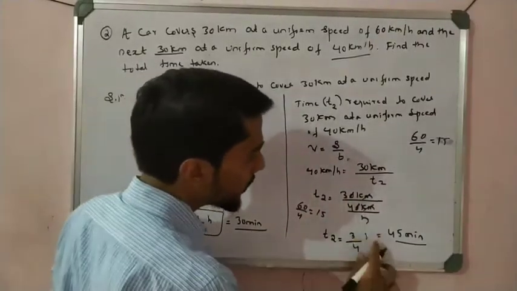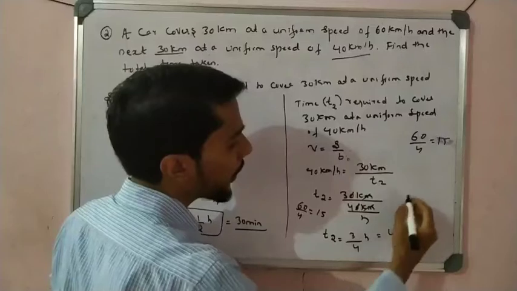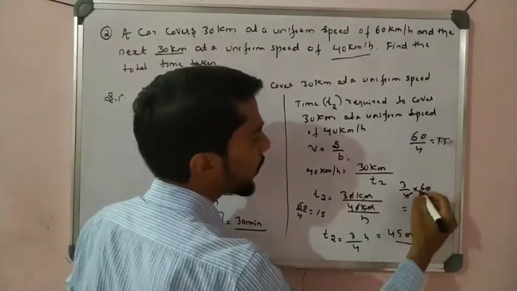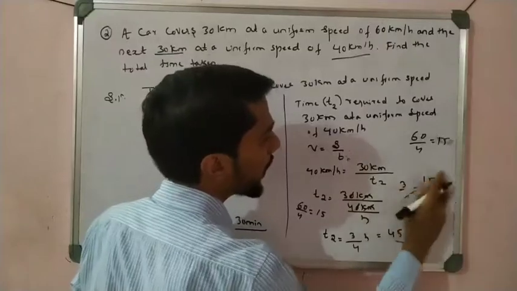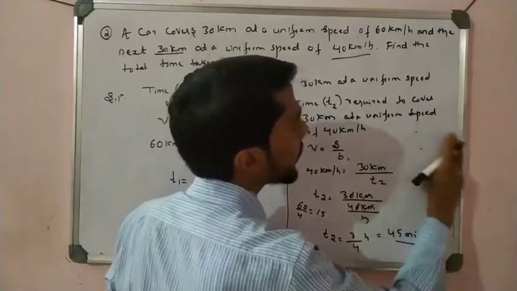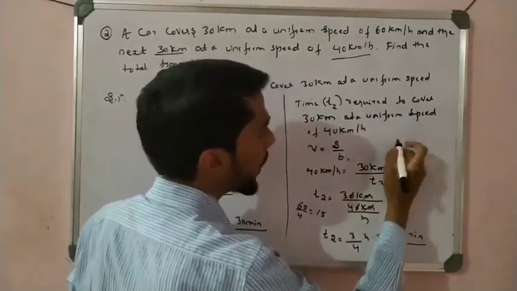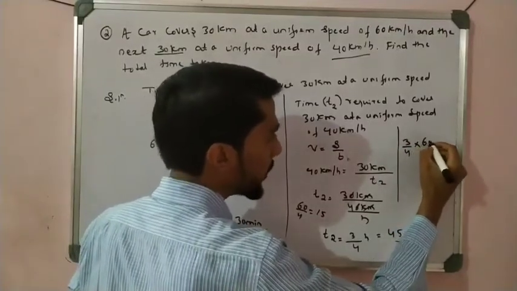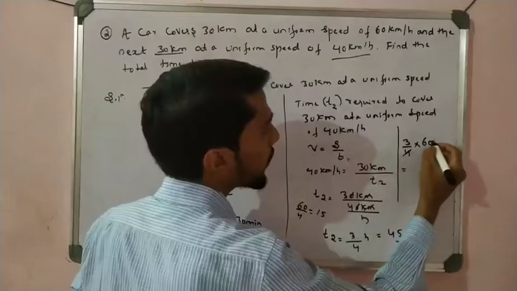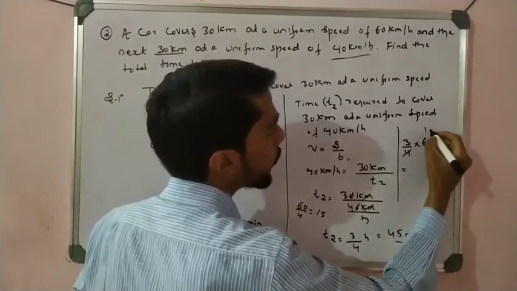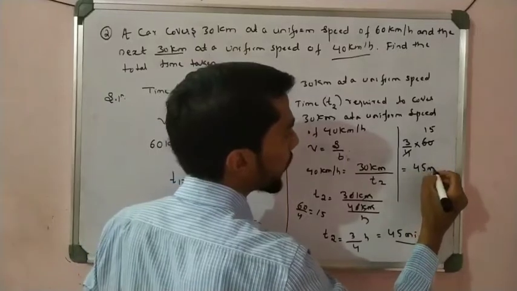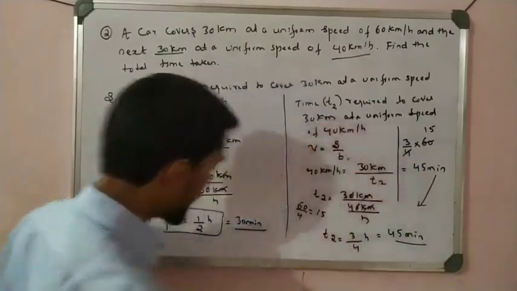Or we can easily convert by multiplying by 60 minutes, and we get the answer. That is 4 15s are 60, so 15 3s are 45. Let us see here how I get this. That is 3 by 4 hour, I can make it into minutes: 4 1s are 4, 4 5s are 20, right? So 3 15s are 45 minutes. I like it more like that.